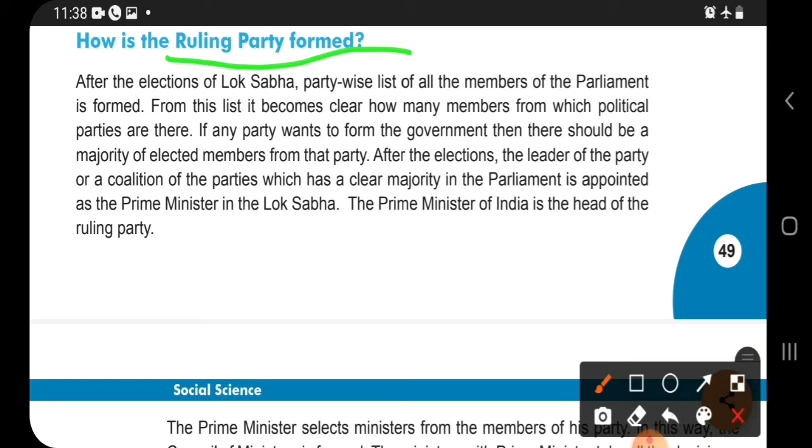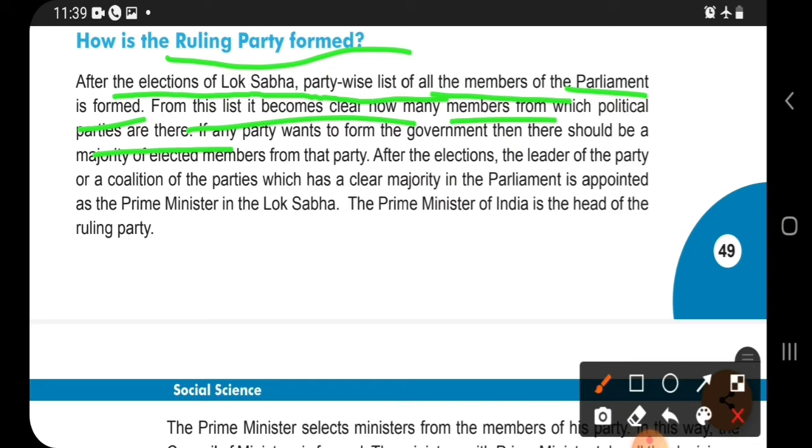After the election, a party-wise list of the members of parliament in the Lok Sabha is formed. From the list it becomes clear how many members from which political parties are there. First, the party is deciding the member. You can see that every area's active people, the active social worker, is selected by one of the parties, and they will become ministers by the party itself.